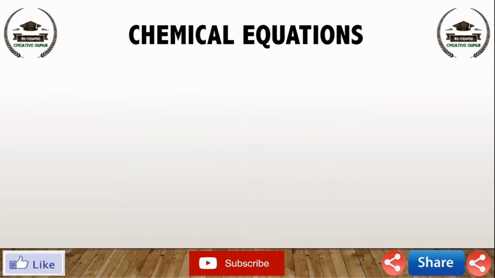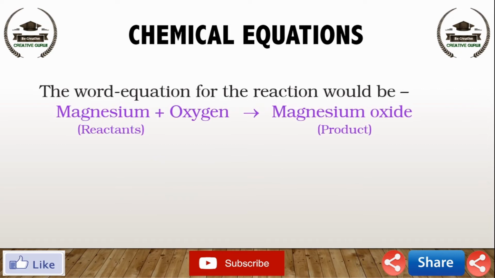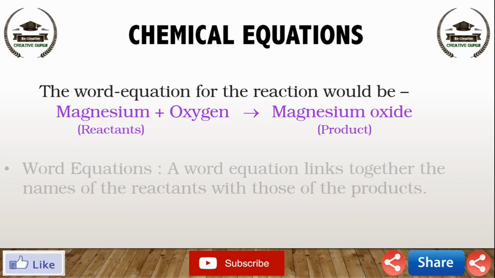The word equation for the above reaction would be: magnesium plus oxygen gives magnesium oxide. The substances that undergo chemical change in the reaction, magnesium and oxygen, are the reactants. The new substance, magnesium oxide, formed during the reaction, is the product. In brief, we can say the word equations.